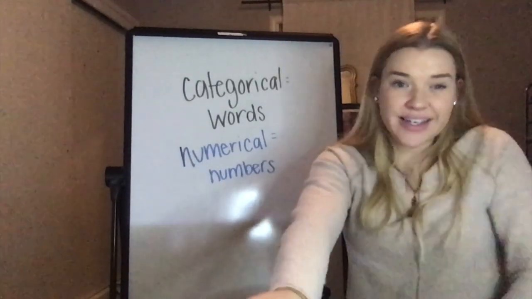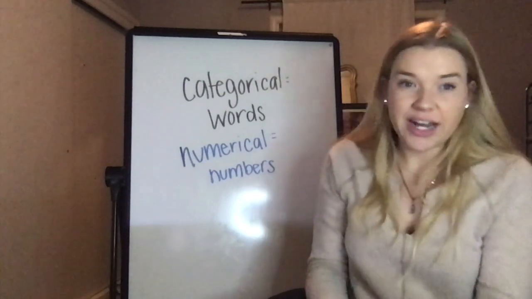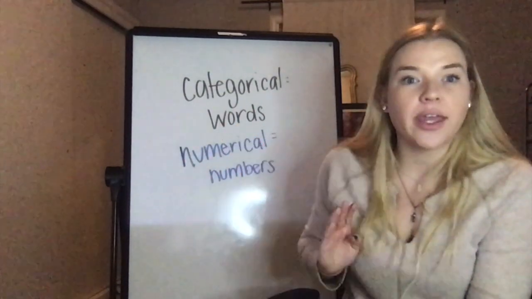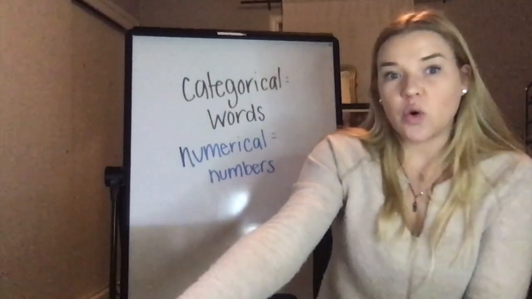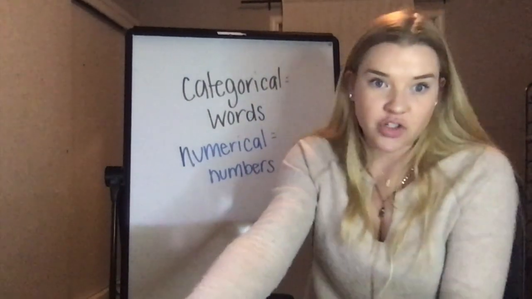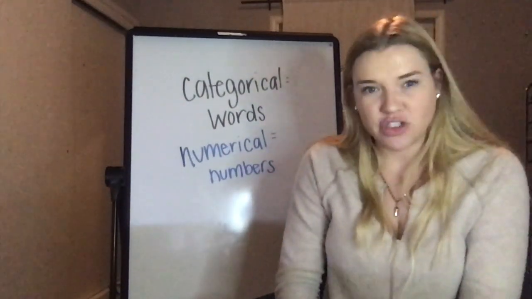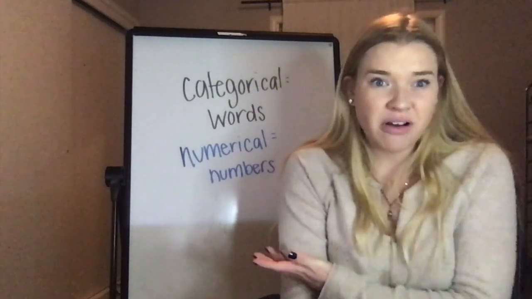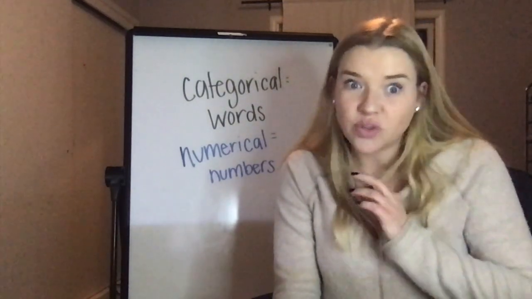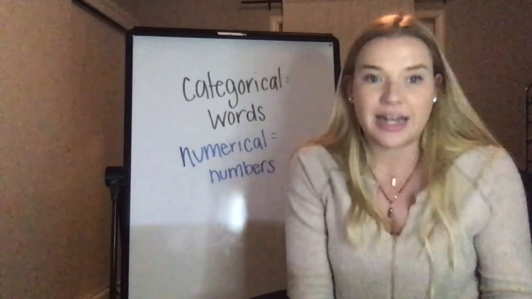Okay, when we are asking statistical questions, there's two different types of answers that we can get. We can either get categorical answers or we can get numerical answers. When I was going over mean, median, and mode, I focused on questions that only had numerical answers, and that is questions that can be answered with a number. So when I say things like, about how old are the kids in the class, that's numerical. I'm going to give my answer as 26. My students are going to give me the answer as 11 or 12, right? Your answer is going to be a number.